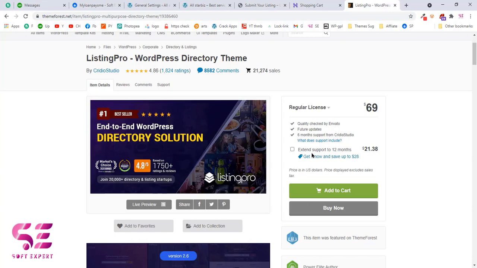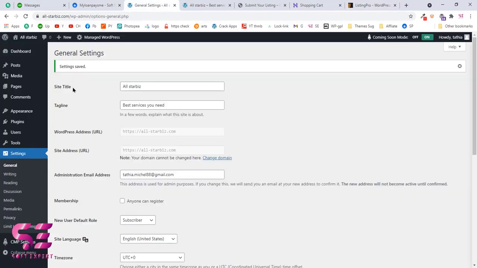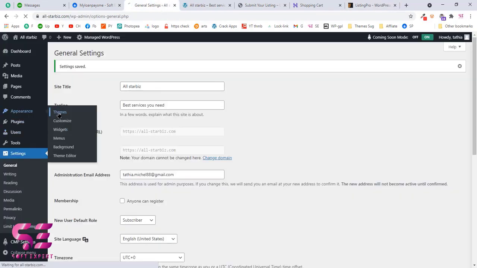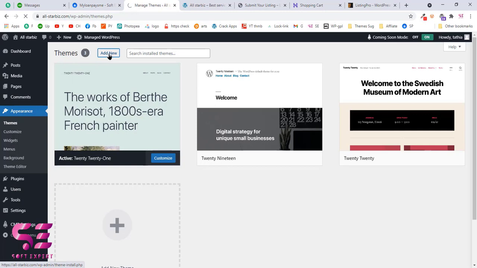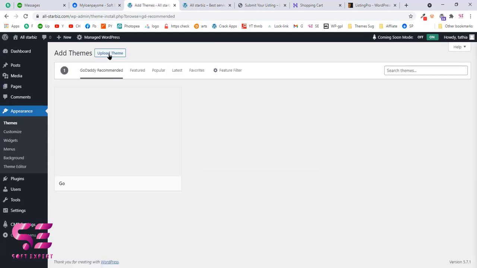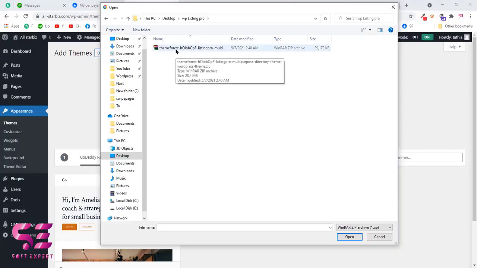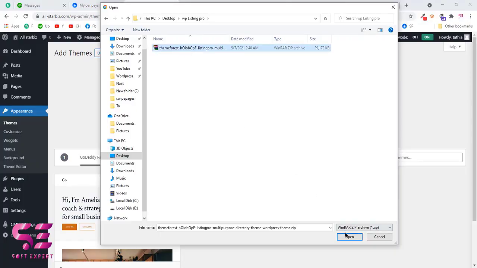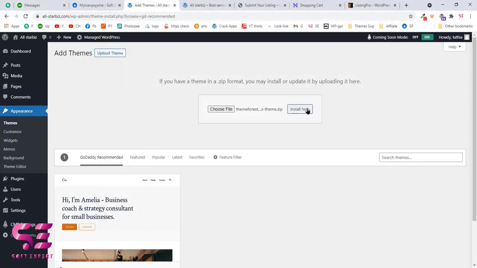Once you download the theme, just go back to the dashboard, go to Appearance and Themes, and now we will upload that theme. To upload the theme, just click on Add New, Upload Theme, Choose File, and we will select that file. Just select this, click Open, and Install Now.